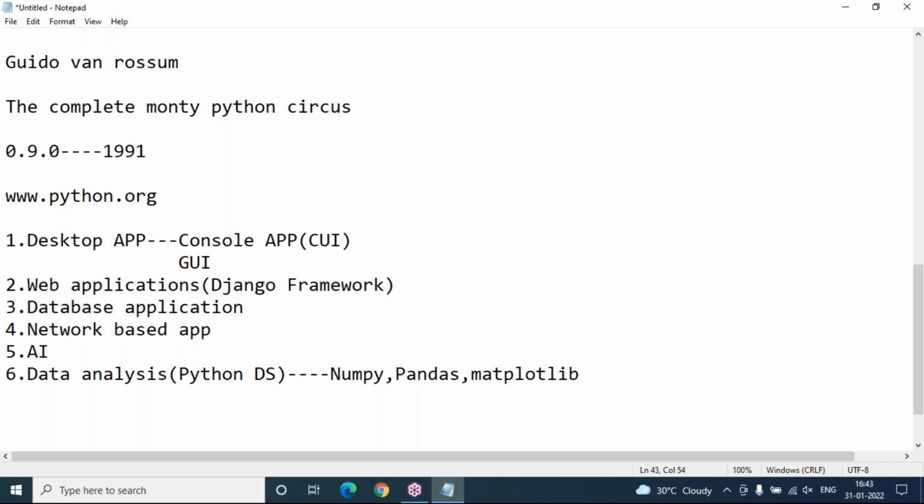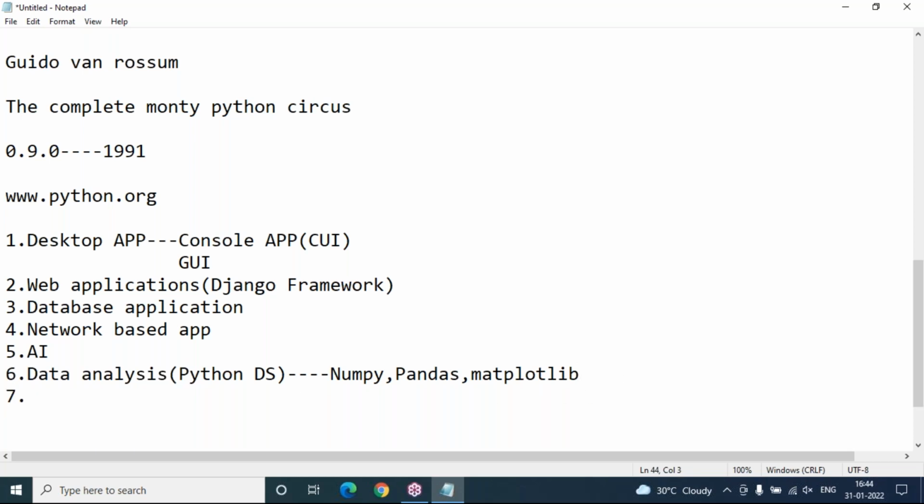So NumPy is for multi-dimensional array creation purpose. Pandas is for Python data analysis. We can analyze the data and prepare the data in a well-represented format like two-dimension array structure, single dimension array structure. And matplotlib is nothing but mathematical plots. Data visualization purpose, we use this module especially. We will cover these modules which are related to data analysis for programming.